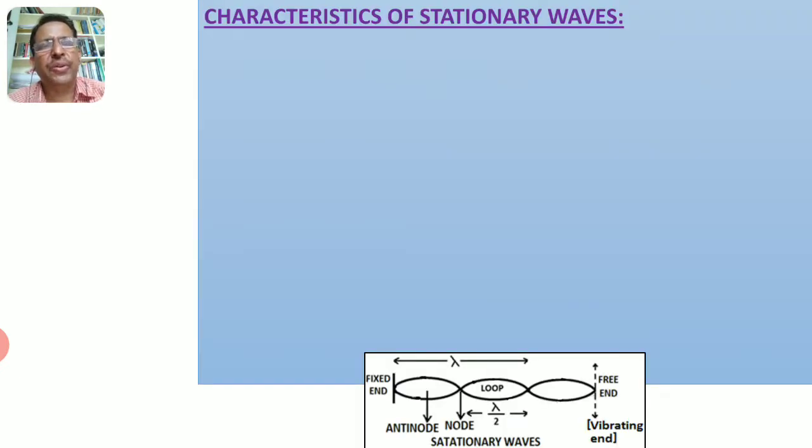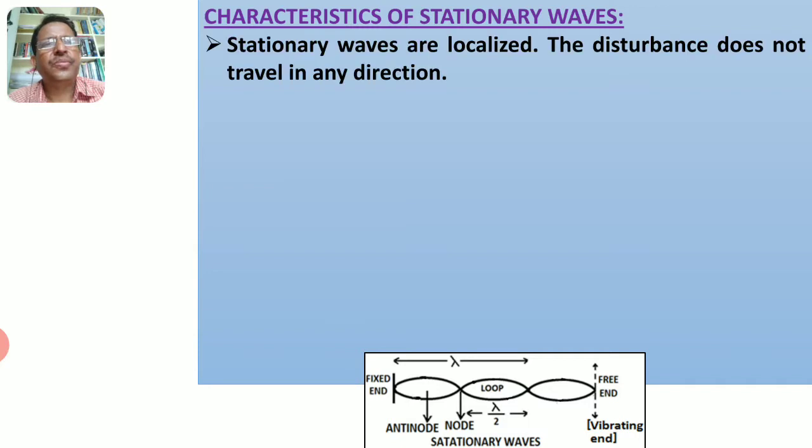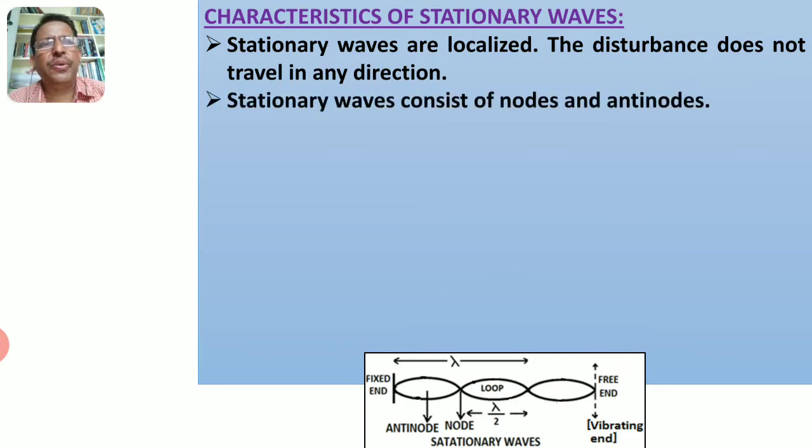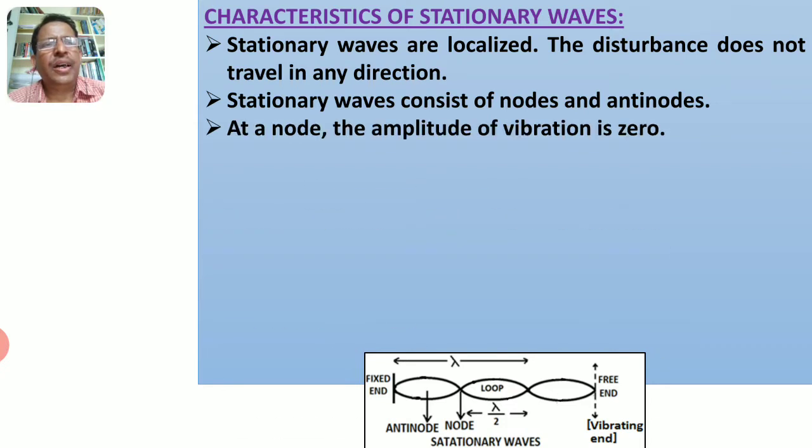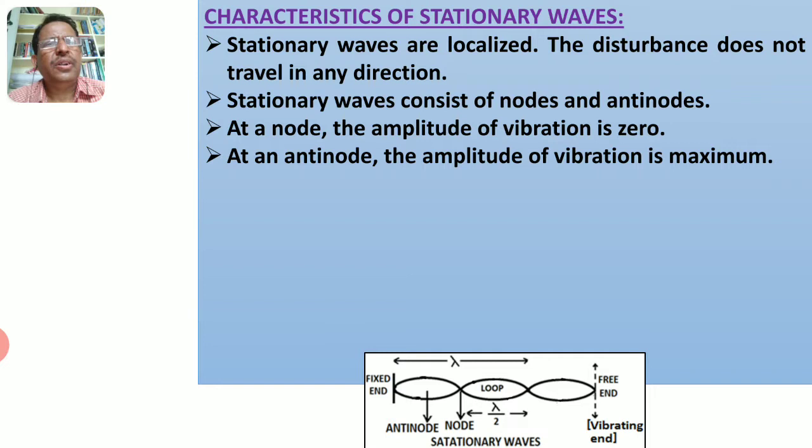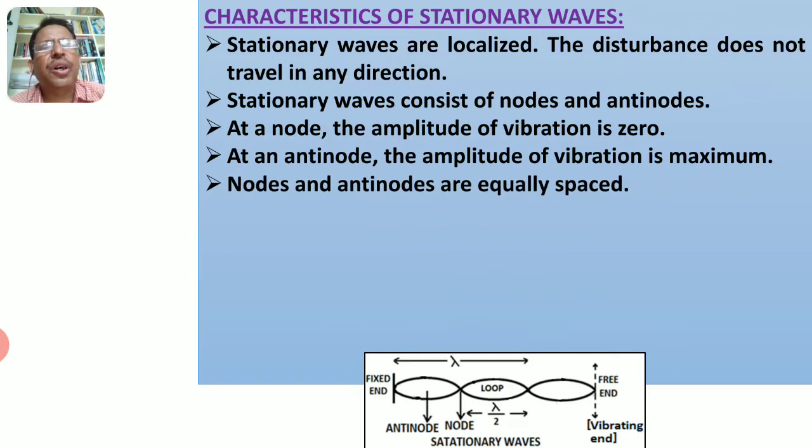Characteristics of stationary waves. Stationary waves are localized. The disturbance does not travel in any direction. Stationary waves consist of nodes and antinodes. At node, the vibration is 0. At antinode, the amplitude of vibration is maximum. Nodes and antinodes are equally spaced.